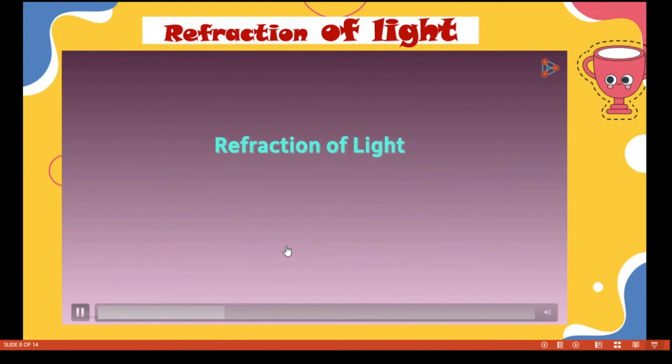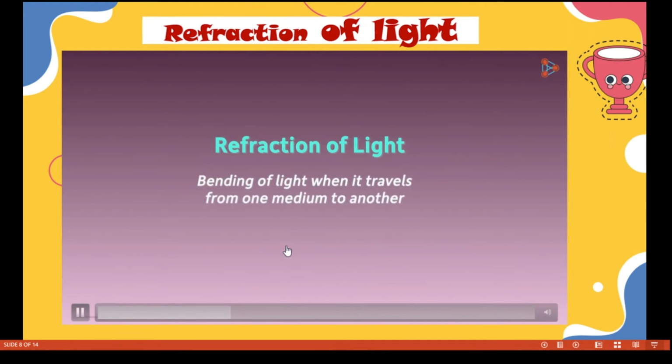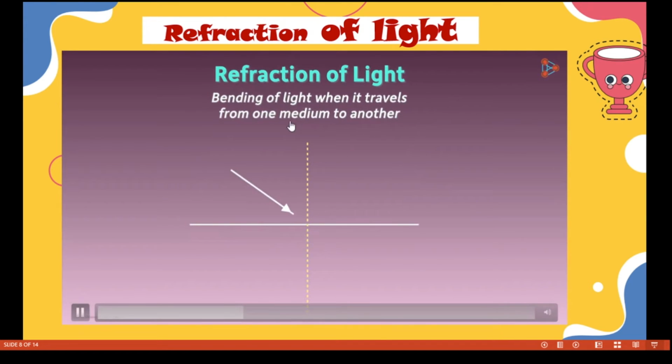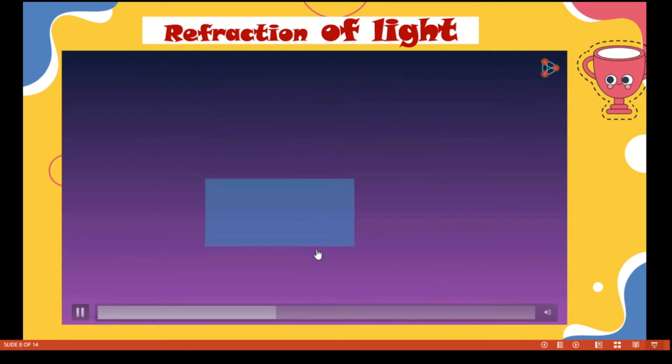Now once again we are going to see what you mean by refraction of light. The bending of light when it travels from one medium to another medium is called refraction of light. Here the light ray is incident at the point on the boundary of the glass surface, and it deviates towards the normal. You take the glass slab, and outside this glass slab you have air. When light travels from the air, it is incident obliquely.